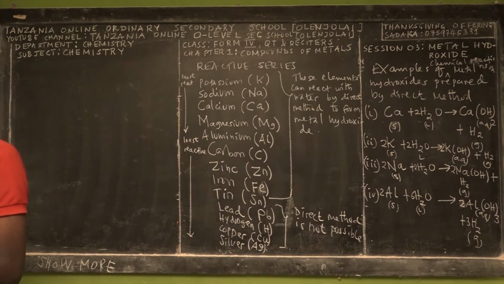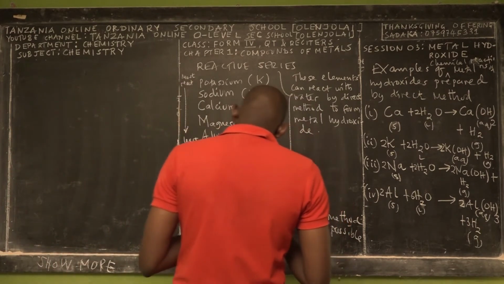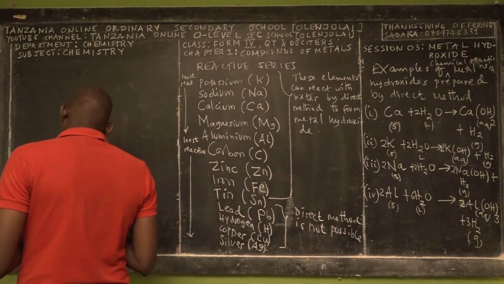So we can prepare metal hydroxide by using the direct method, and also we can prepare metal hydroxide by using the indirect method. So you have two methods, direct and indirect method.